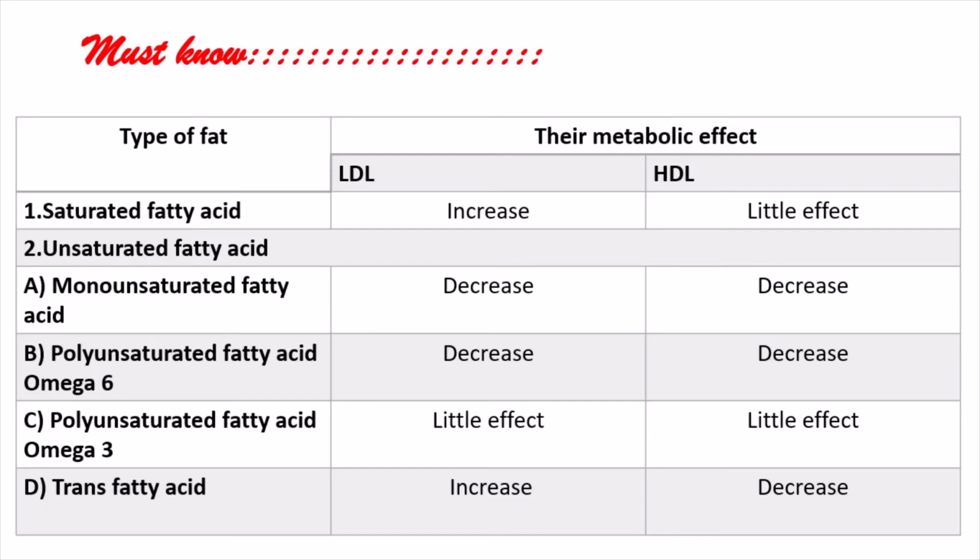The trans fatty acid, on the other hand, behaves similar to the saturated fatty acid as it tends to increase the LDL level and decrease the HDL level and hence can increase the incidence of coronary heart disease.